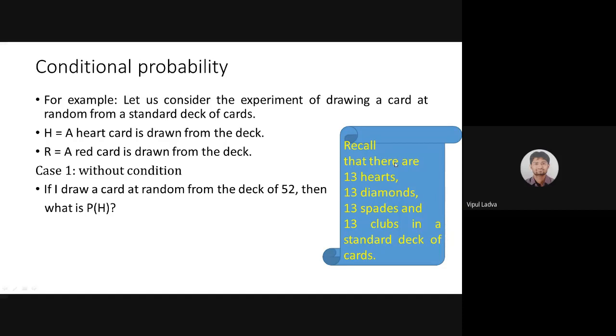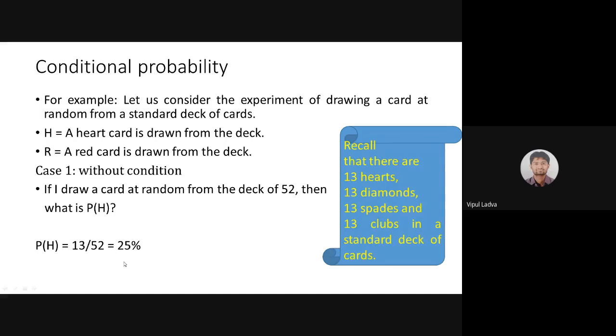For that, what we are doing is identifying a sample space. If I'm drawing a single card from the deck of 52, then my sample space will contain 52. For the favorable cases in this particular question, there are 13 cards, so all 13 will act as favorable cases. So 13 divided by 52 should be my answer. The probability of occurrence of event H will be 13 by 52. That means 1 by 4, that means 25%. Right now we are not worried about percentage; the fraction is 1 by 4. Good.